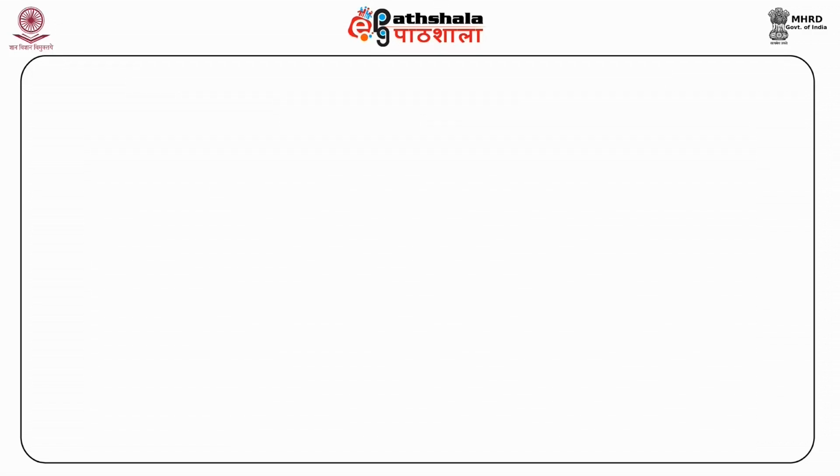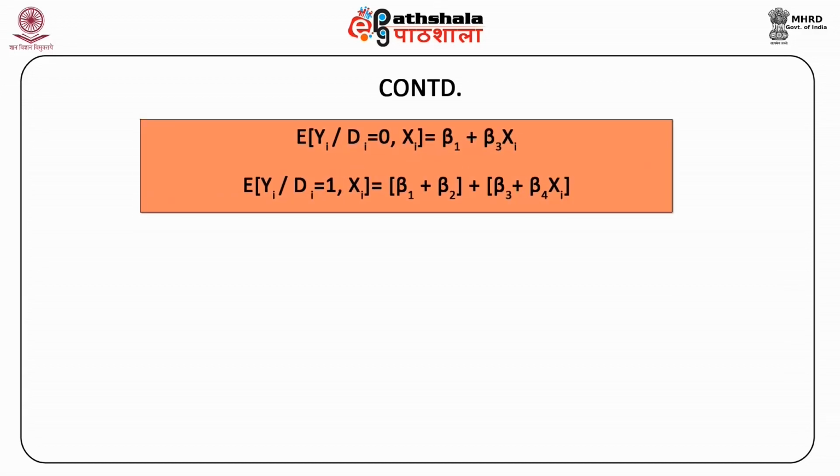Here we can take the conditional expectation of the previous equation for dummy variable di to be 0, that means for the base category, and we get expected value of yi given di equal to 0 and xi being constant equal to beta 1 plus beta 3 xi.